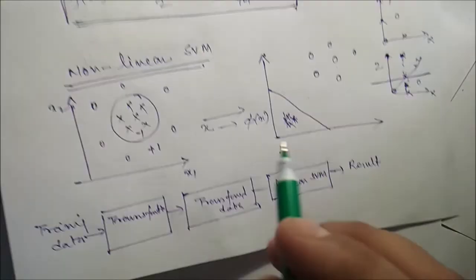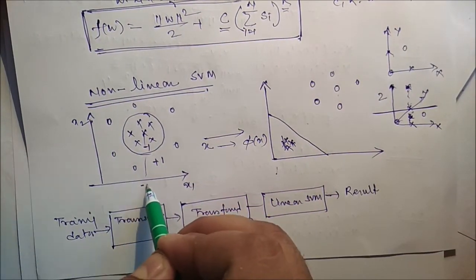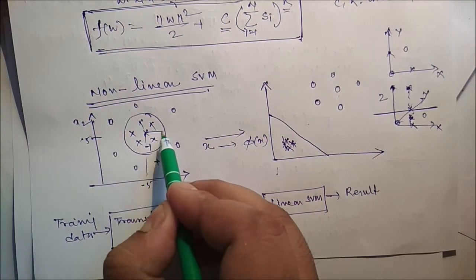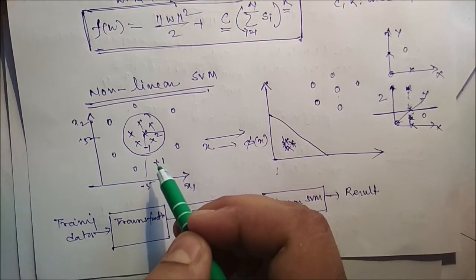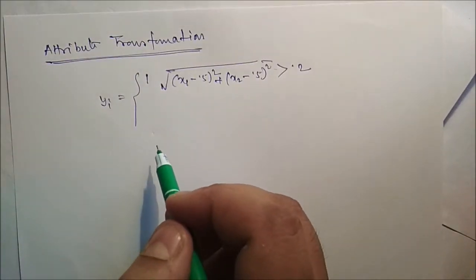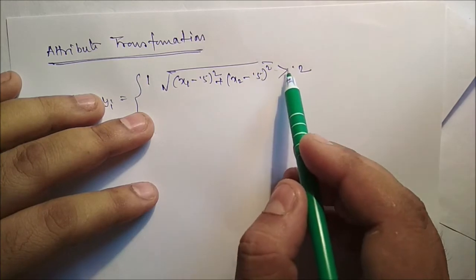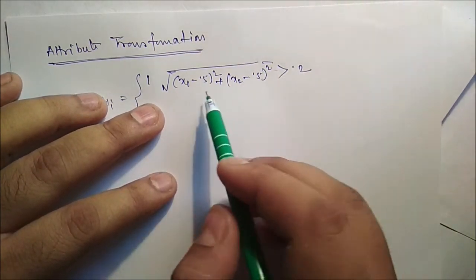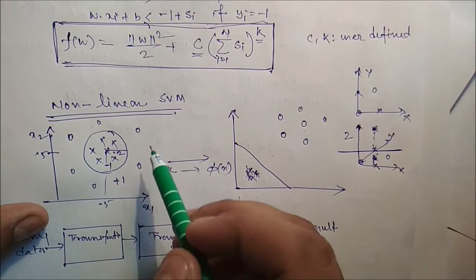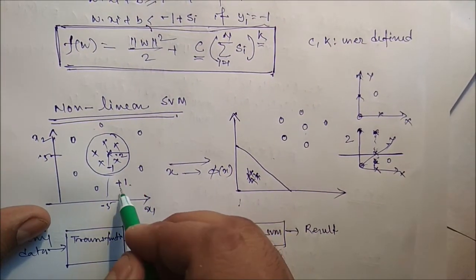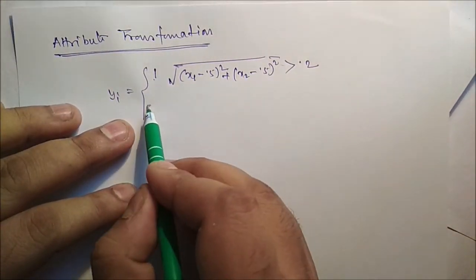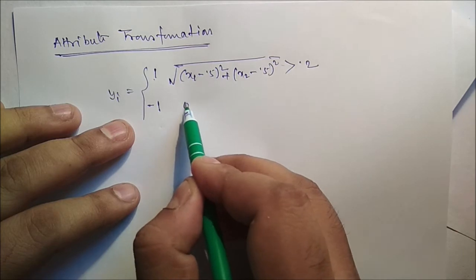Let its center be 0.5 and 0.5, and the radius is 0.2. So if the distance of this data point from the center is more than 0.2, it is outside the circle, so it should be the plus one class. Otherwise it should be the minus class.